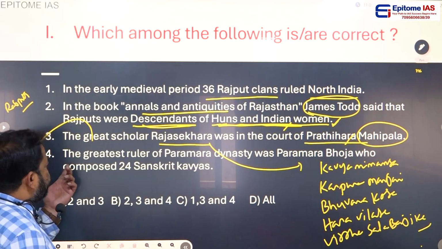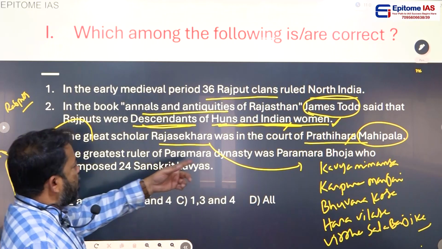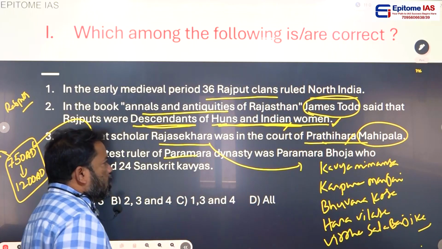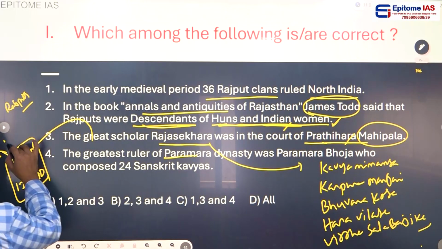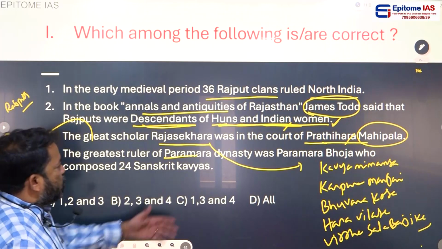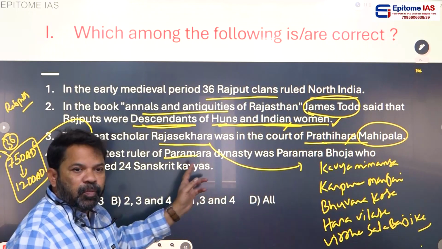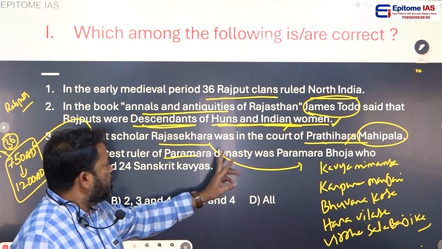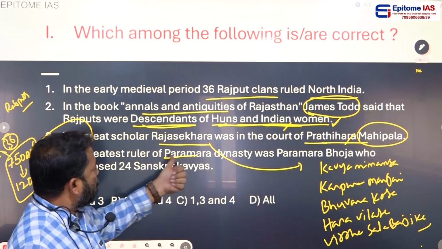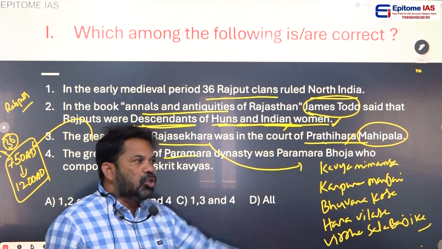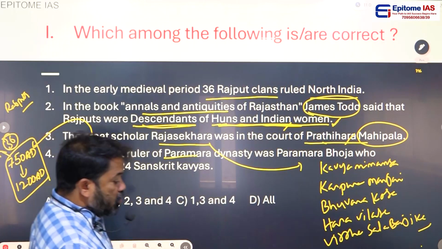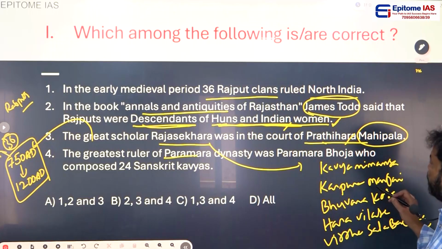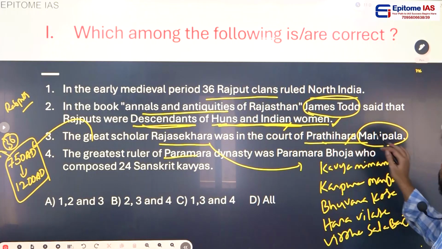Next, the greatest ruler of the Paramara dynasty, another dynasty. This is Pratihara and this is the Paramara dynasty. I told you 36 Rajput dynasties ruled India. The greatest ruler of the Paramara dynasty was Paramara Bhoja, who composed 24 Sanskrit kavyas. Here Rajashekara was a scholar but not a king; he was in the court of Mahipala.